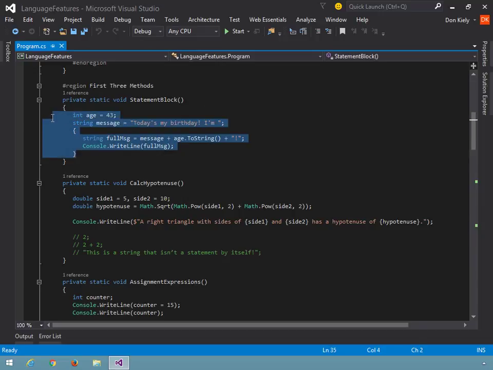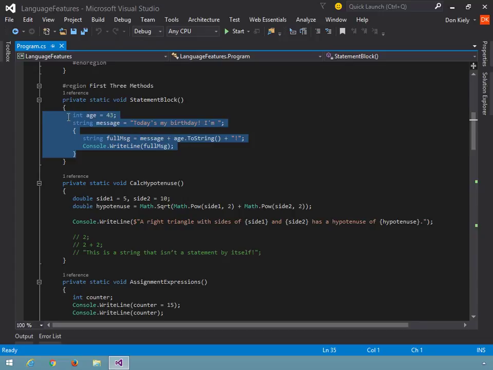Consider the code that I have highlighted right here. These are the statements that make up the body of the statement block method. So how many statements do you see? 4, right? 1, 2, 3, 4. Well, no. Actually, there are 5 statements.